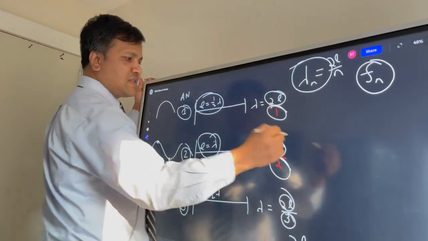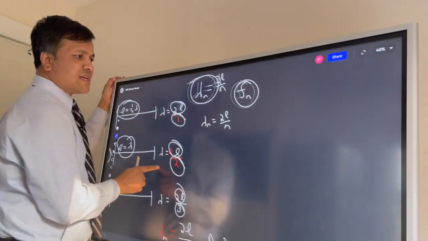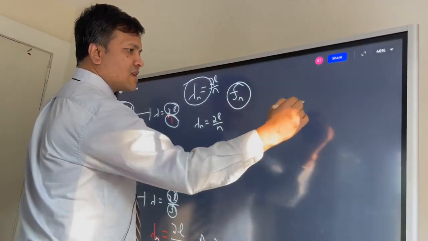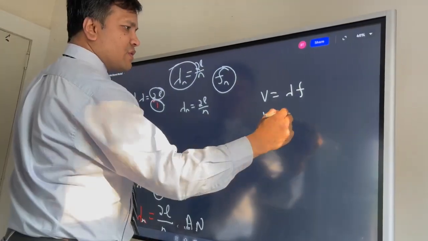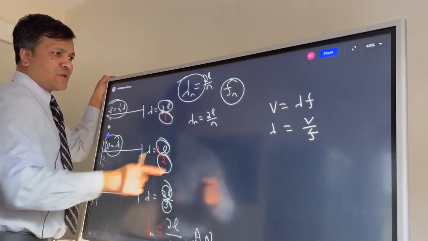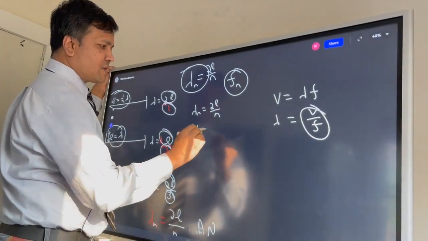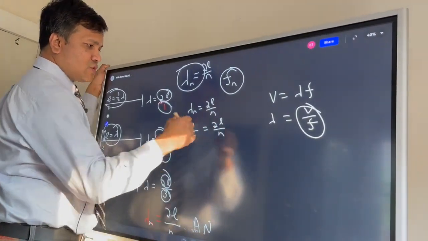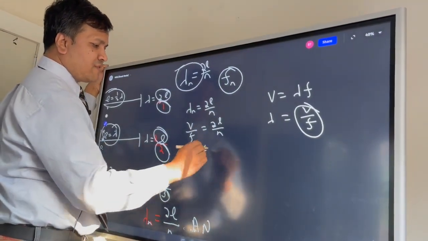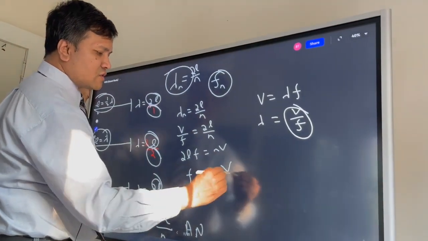Now we're going to find the frequency. So this is the equation, 2L over n. So now what is the velocity? Velocity is lambda f, so lambda is velocity over frequency. Okay, so we're going to replace this one by velocity over frequency. So velocity over frequency is 2L over n. So we're going to cross multiply, 2L f is nv. So f is nv over 2L.